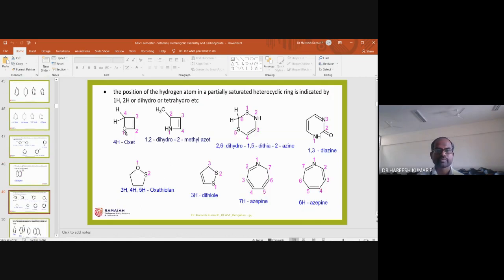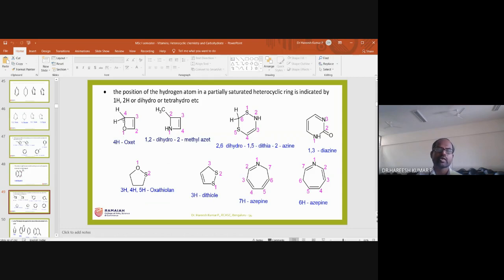So look here, the numbering. This takes 1, 2, because a double bond is there. That is the reason: 1, 2, 3, 4. And here I am mentioning the fourth position is H, partially saturated. That is the reason for 4H.